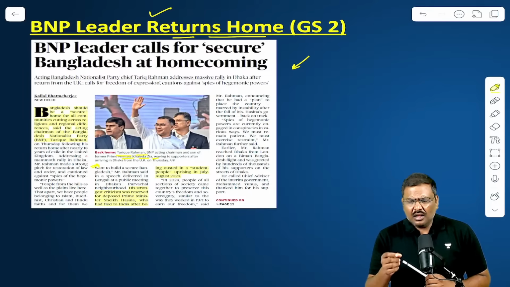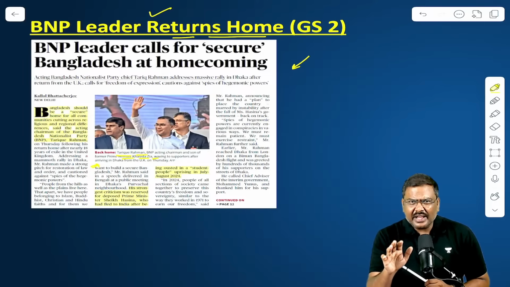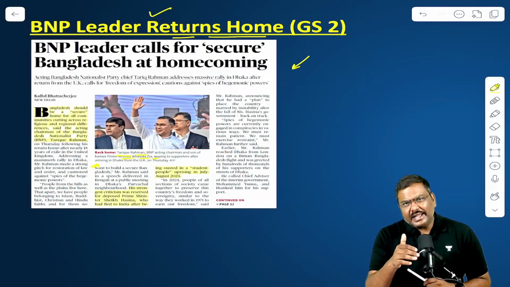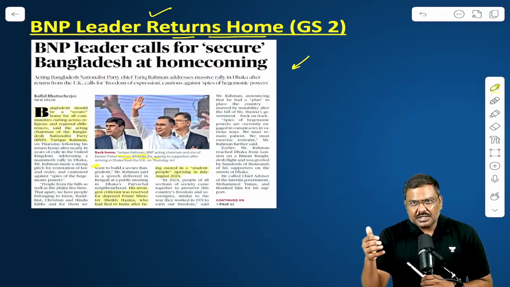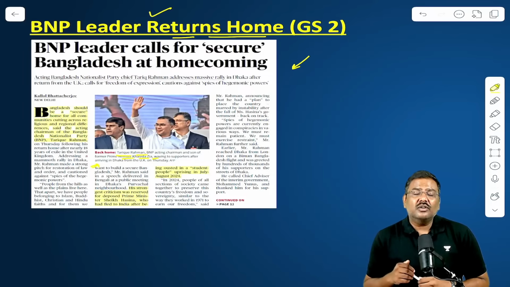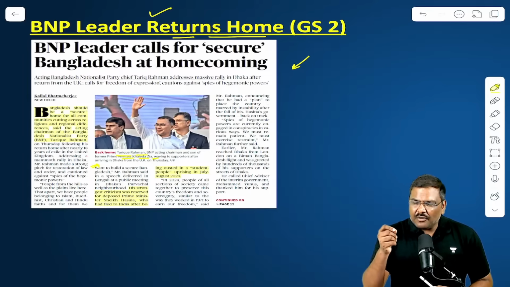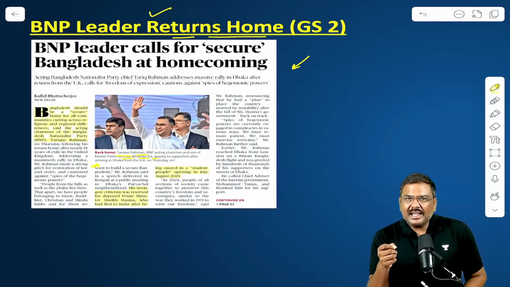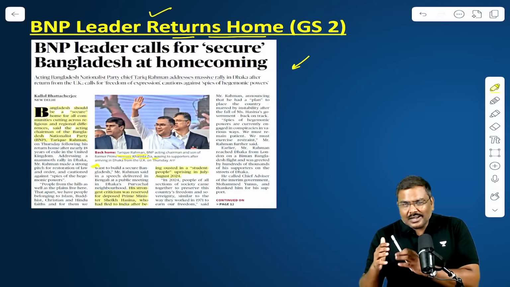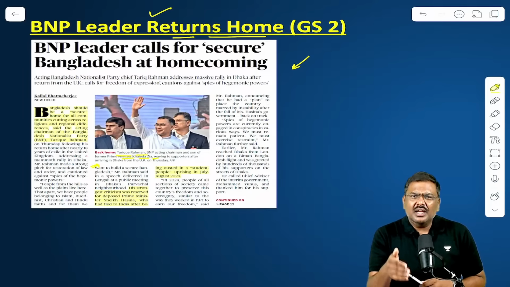Reasons are simple. Like I've said earlier, India-Bangladesh relations in the last 1 year have taken a hit. After the ousting of the former Prime Minister, there is an interim government which is headed by Mr. Mohammad Yunus. There have been various statements which have been issued by the head of the interim government or the caretaker government, which are basically reducing the relations between India as well as Bangladesh. And the relations which were much better under the previous administration have taken a hit.